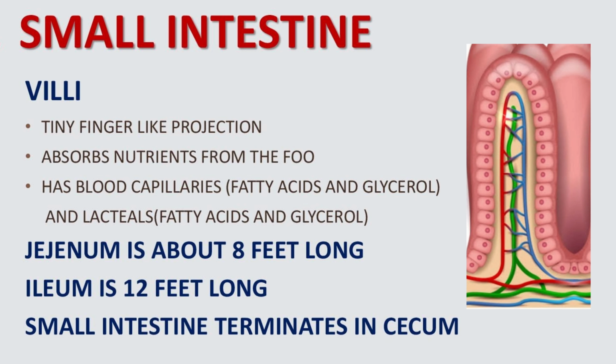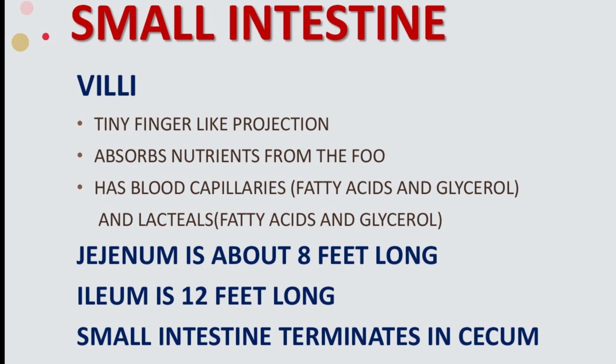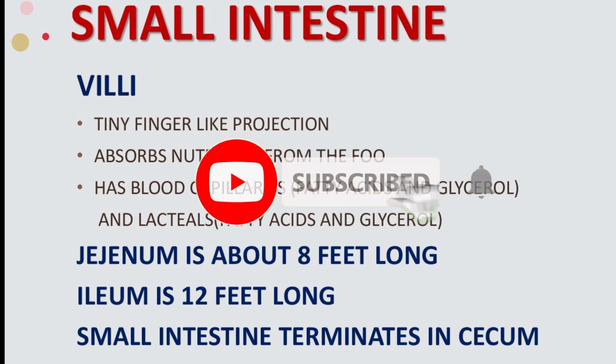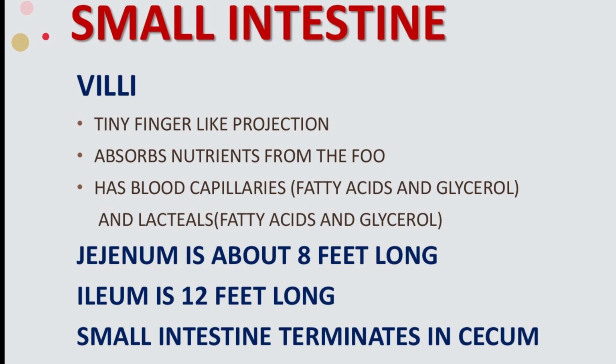The villi are the finger-like projections present in the small intestine. They help to absorb the nutrients from the food. They have blood capillaries which help to absorb the fatty acids and glycerol, and they have lacteals. These are the capillaries of lymph which help to absorb fatty acids and glycerol. Next we have the jejunum. It is about 8 feet long and followed by the ileum, which is 12 feet long. The small intestine ends in the cecum.